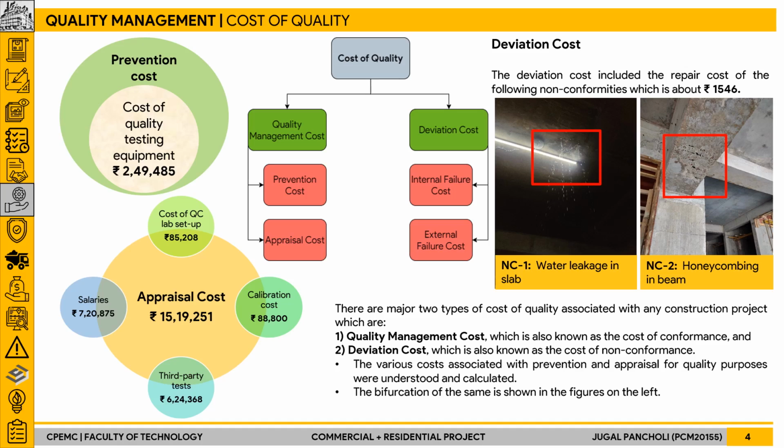was the honeycombing in the beam. So the cost associated with the repairing of such kind of non-conformity was calculated, and the total deviation cost was about 1,546 rupees. Also, the rectification of this non-conformity was also observed on the site.